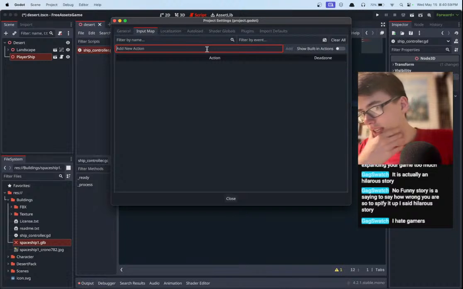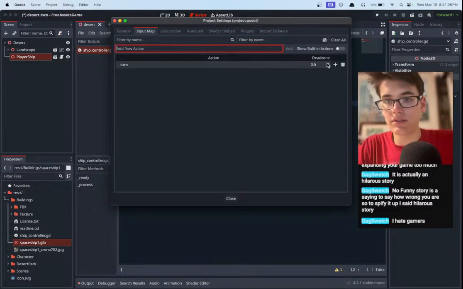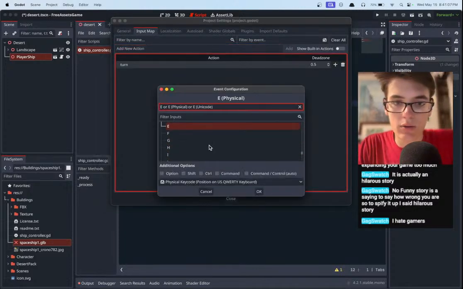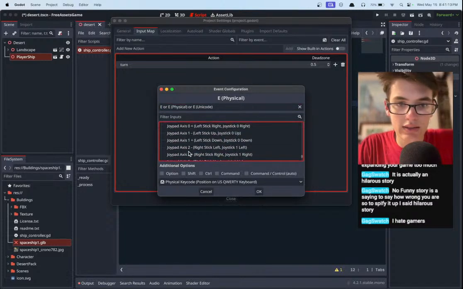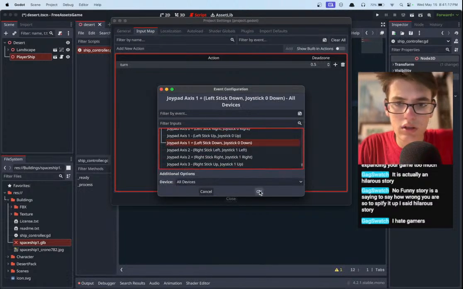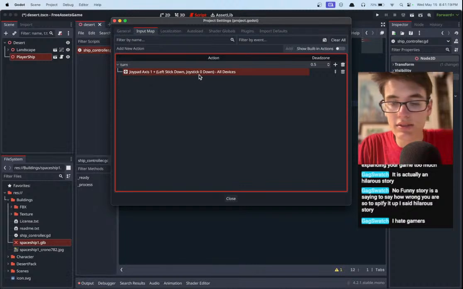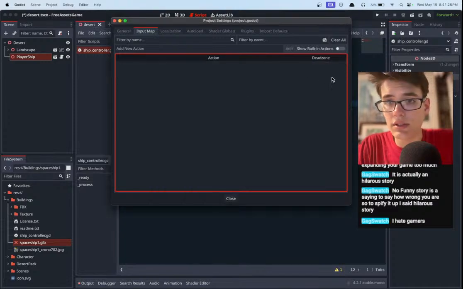We need more of an axis type of situation. I wonder what happens if we, let's go ahead and call this turn. If we select a mouse, an axis, yeah, exactly. See, we have axes here. How do they set up an axis? That's what I want to know. Okay, it's not really clear.